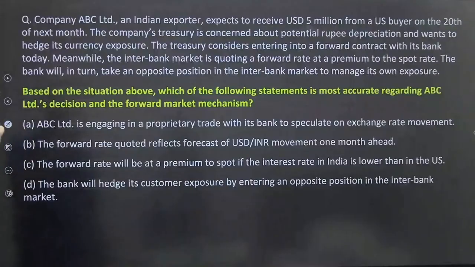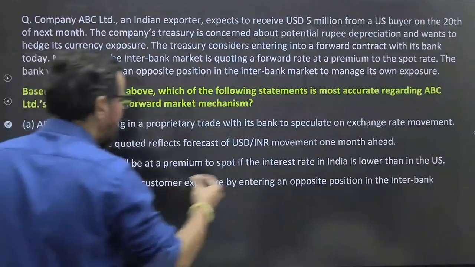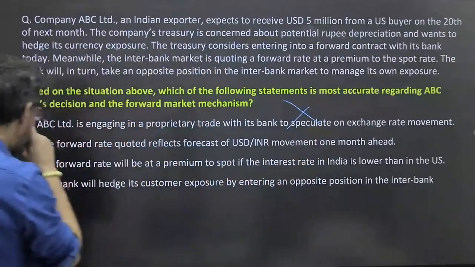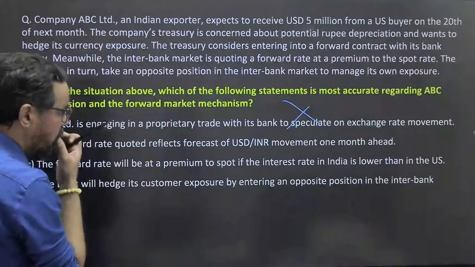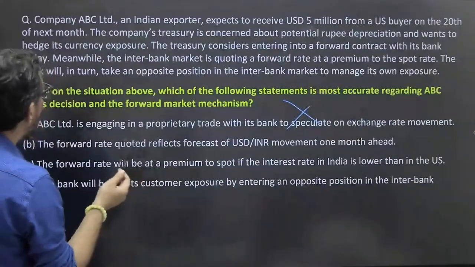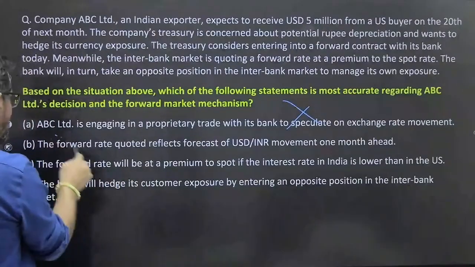ABC Limited is engaging in a proprietary trade with its bank to speculate. No, there is no speculation. Basically, this is wrong. The forward rate quoted reflects a forecast of USD INR movements one month ahead. No, it is not. It is on a real-time basis.